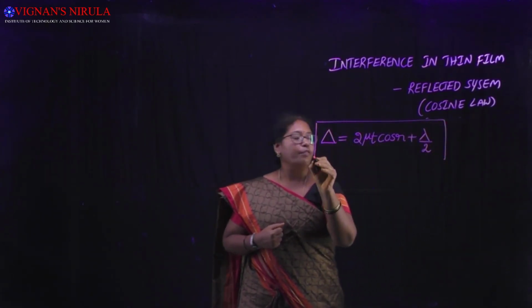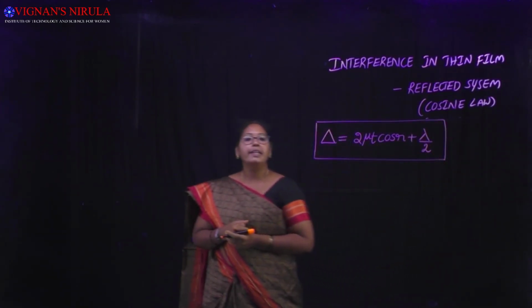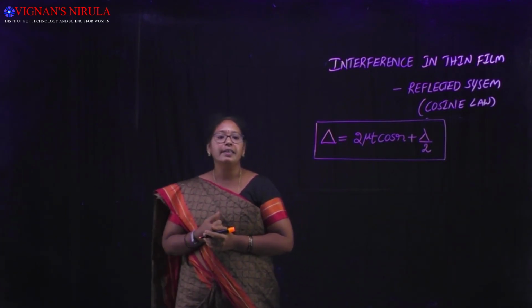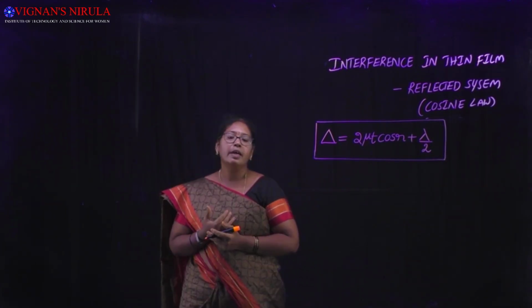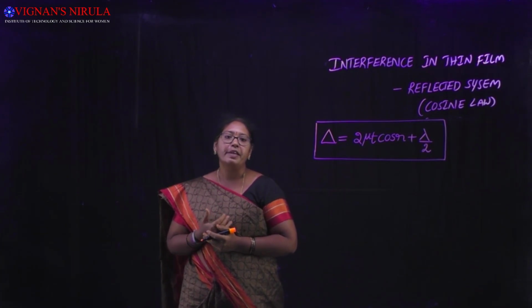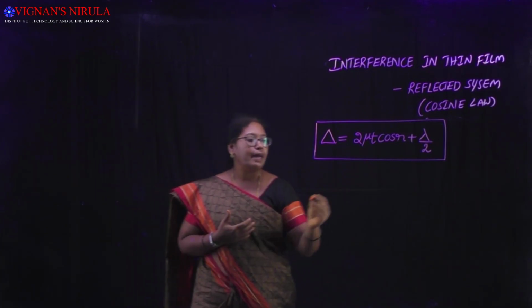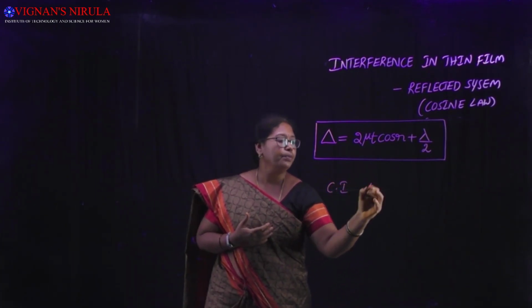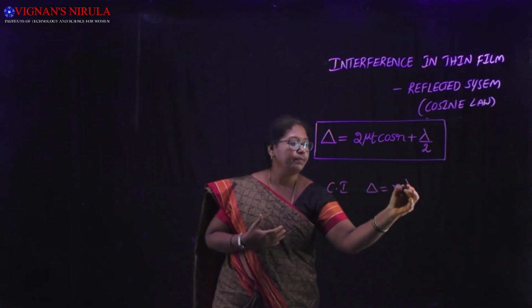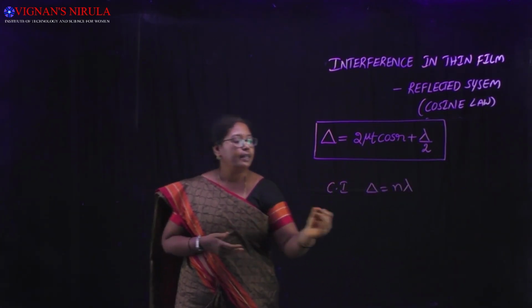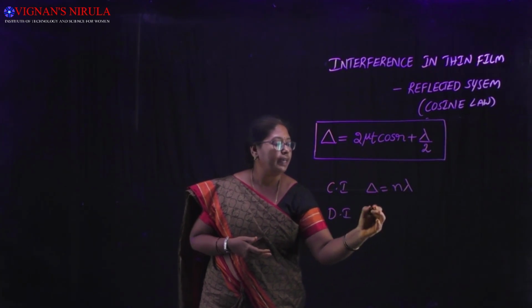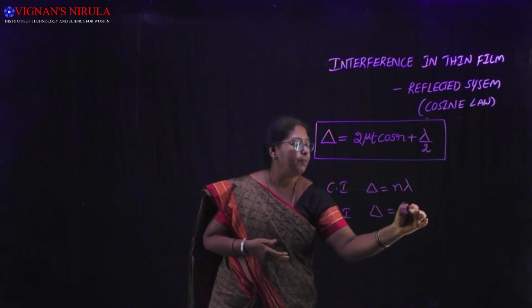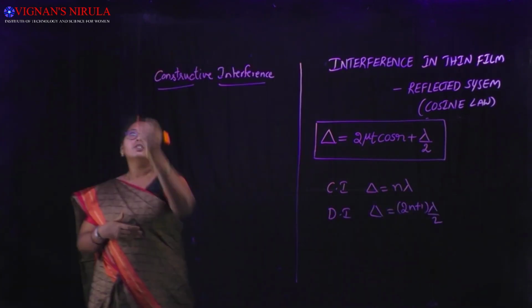By making use of this, we are going to obtain the condition for the constructive and destructive interference. According to general interference, we get a constructive interference when path difference delta is equal to n lambda, and destructive interference when delta is equal to (2n+1) lambda by 2. So, the condition for